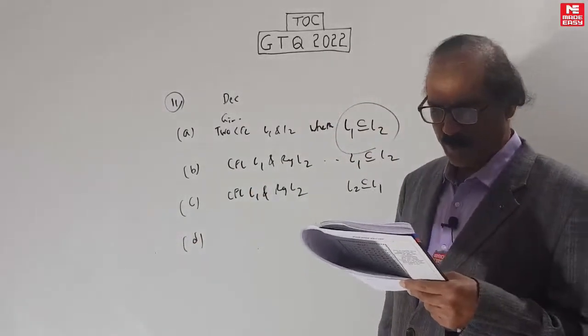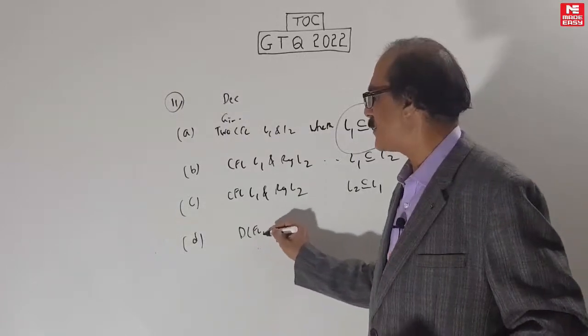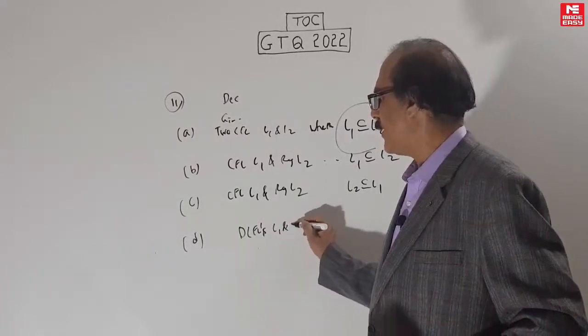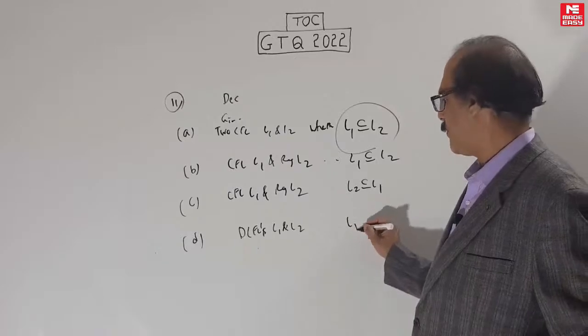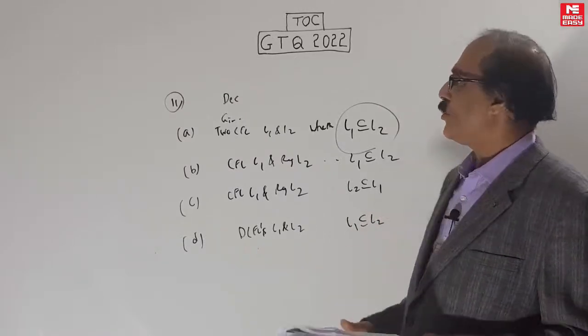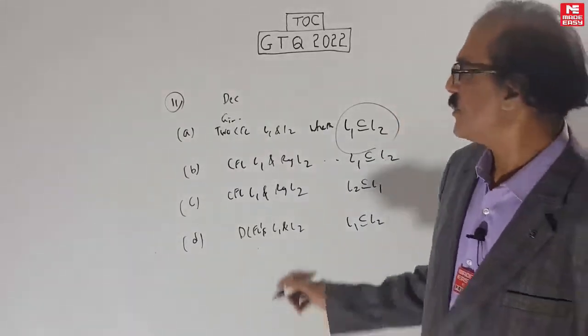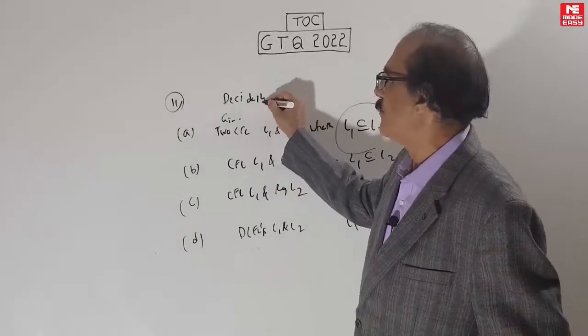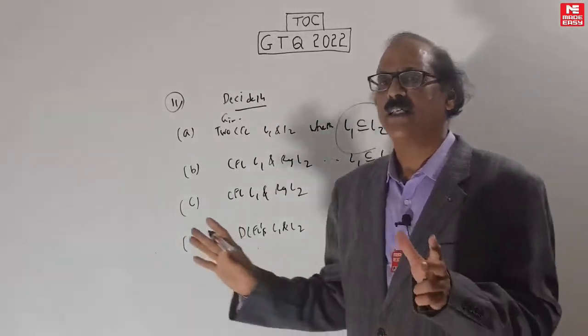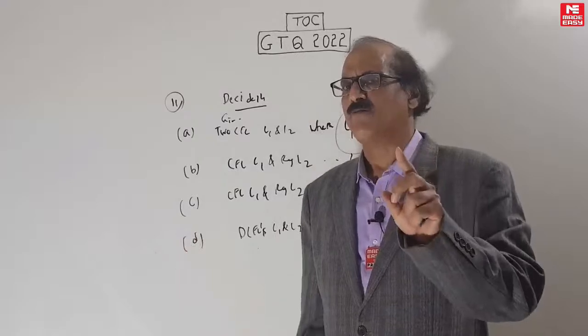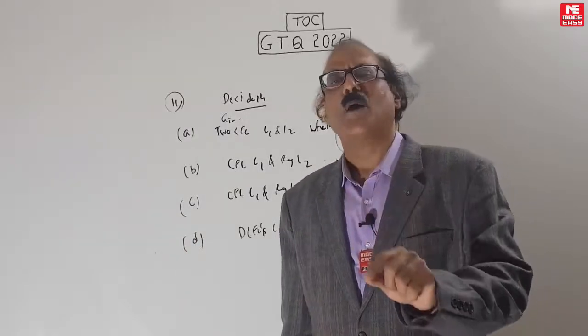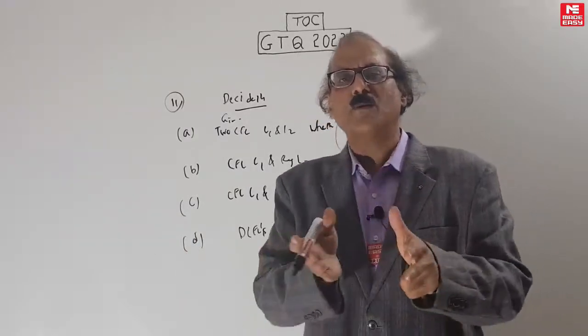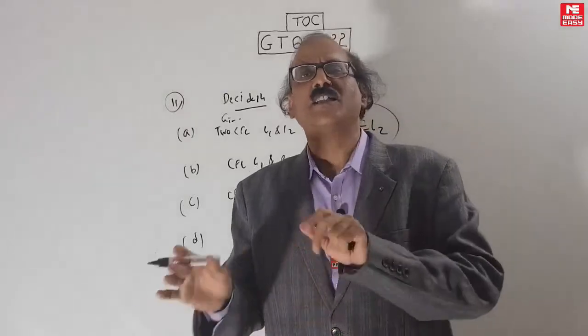D. Given two DCFLs, L1 and L2, whether L1 is a subset of L2. To do this question, which is decidable or not, the question is which of the following is decidable. To do this, you have to be aware of some facts. First thing, the subset problem is decidable only up to regular. Even for DCFL, it is not decidable.